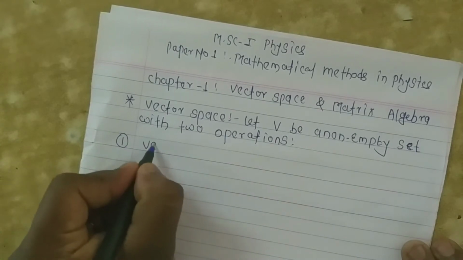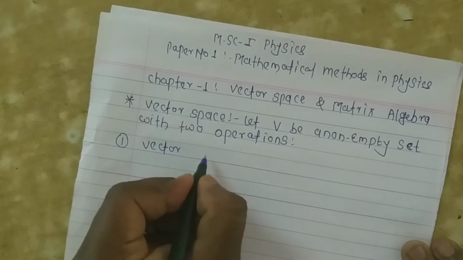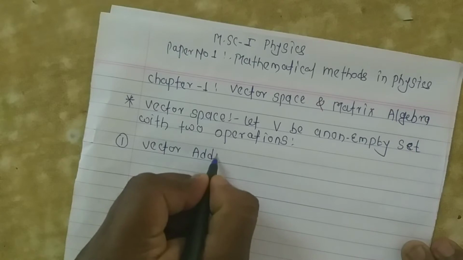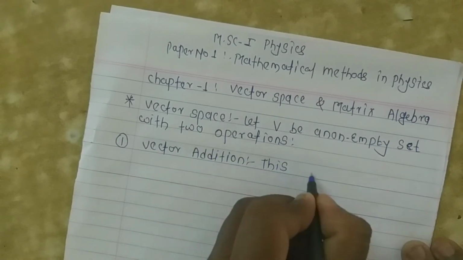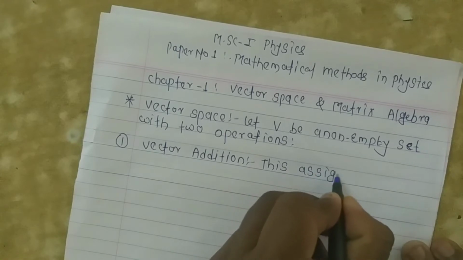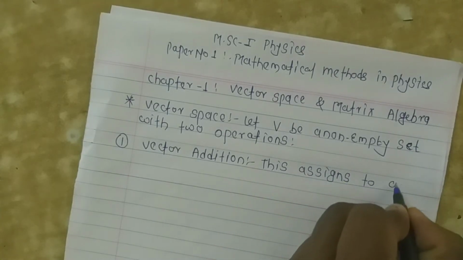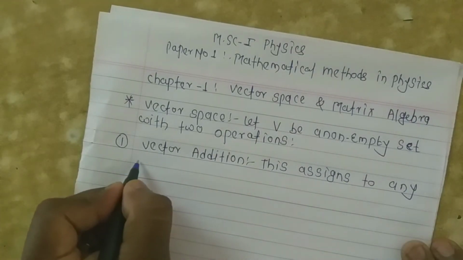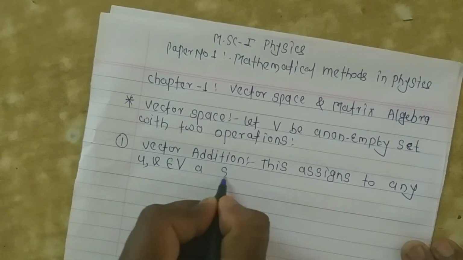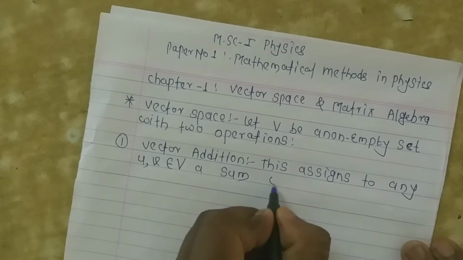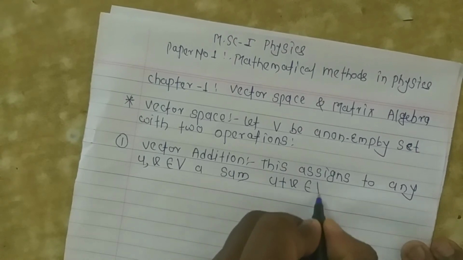First is vector addition. This assigns to any u, v belongs to V a sum u plus v belongs to V.